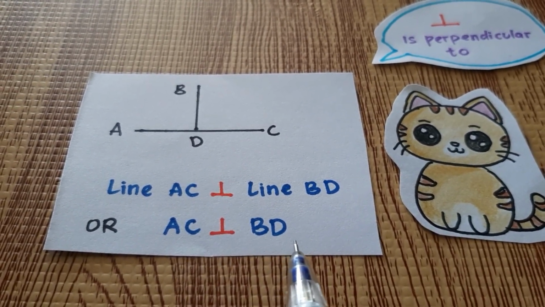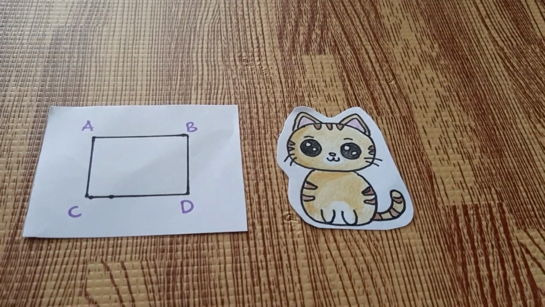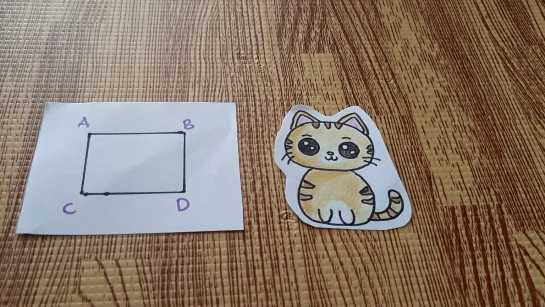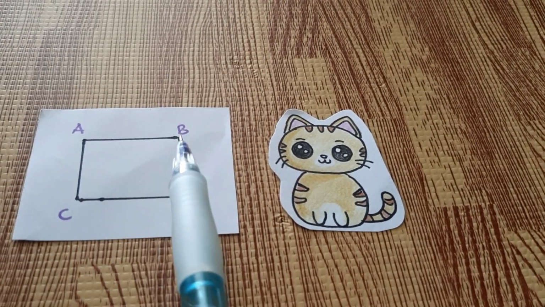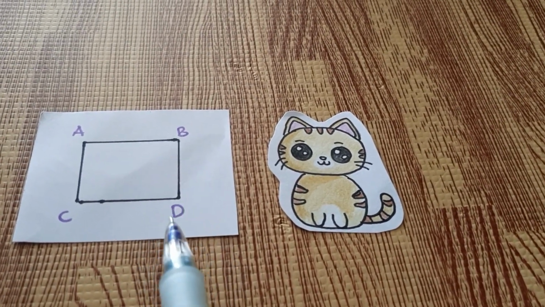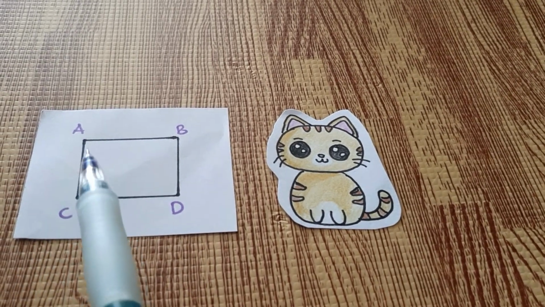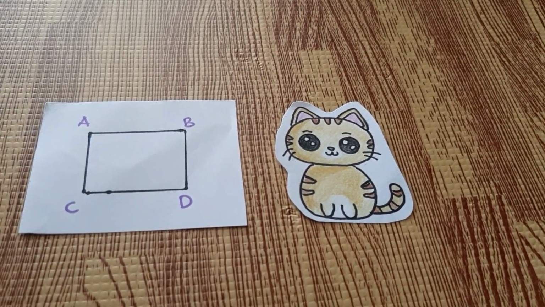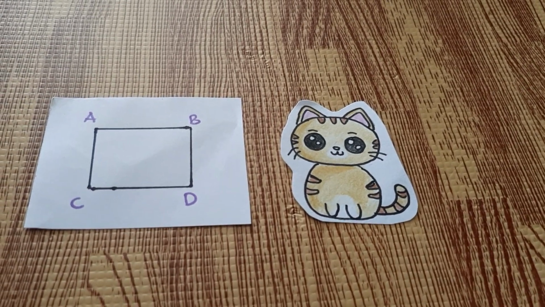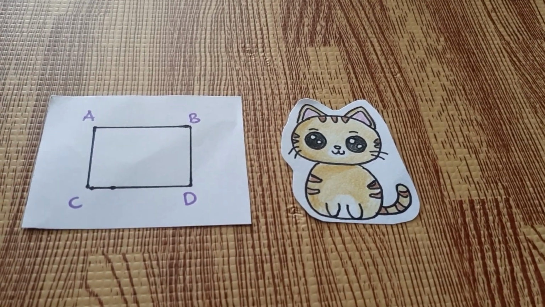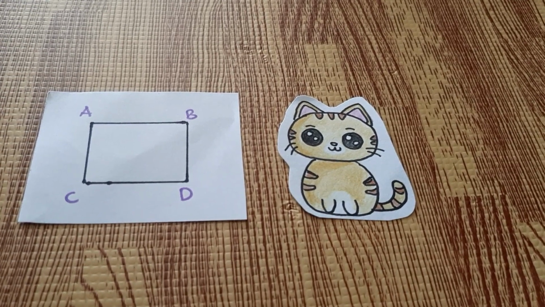Do you understand? Let's take a look at this shape. This shape consists of 4 lines: lines AB, BD, DC, and CA. How many parallel lines can you find? Yes, 2 pairs of parallel lines.